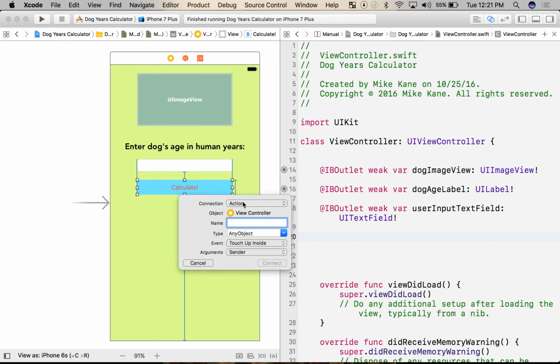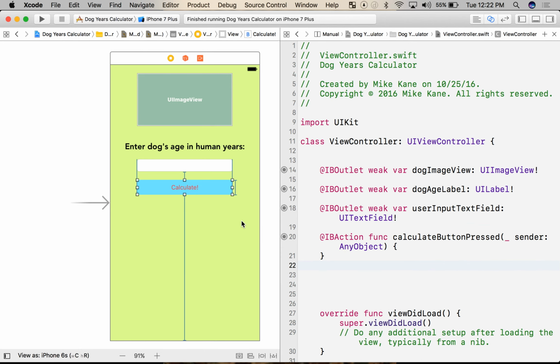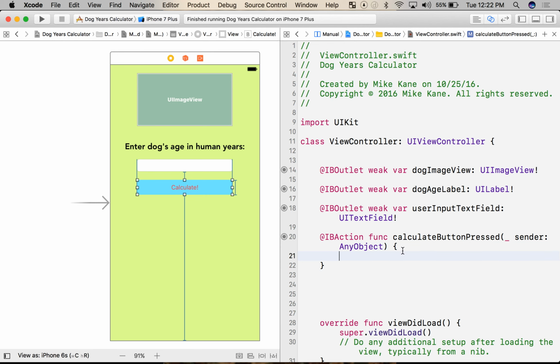And I did that by changing this over. And I'm going to call this calculate button pressed. And you notice the difference here when I hit enter and create this is that whereas these just created a variable, I can see by the var keyword, this created a function. And the function's empty. It doesn't do anything right now. But that's because I haven't told it to do anything.